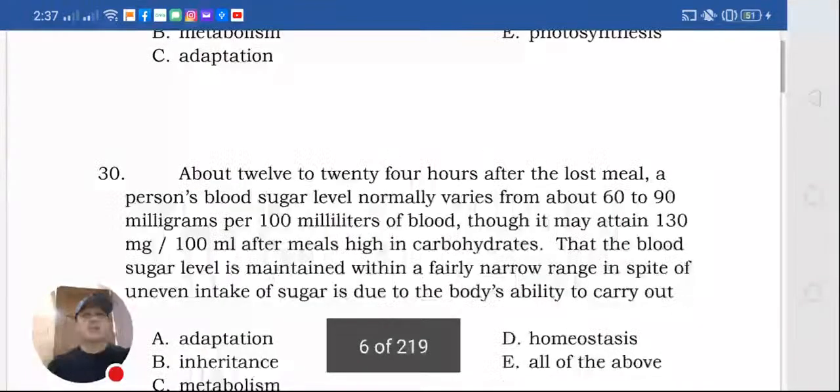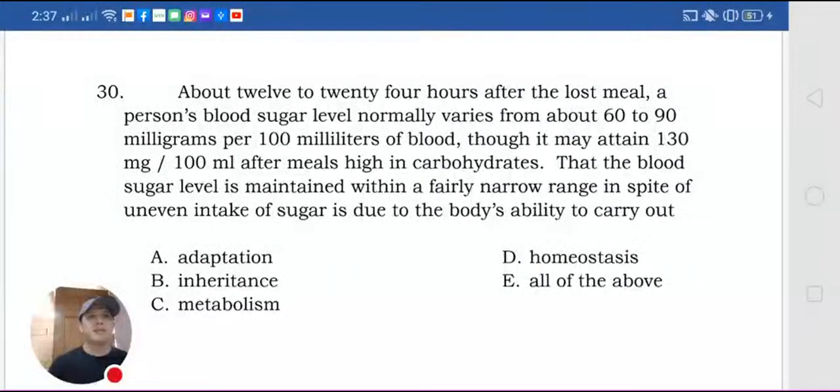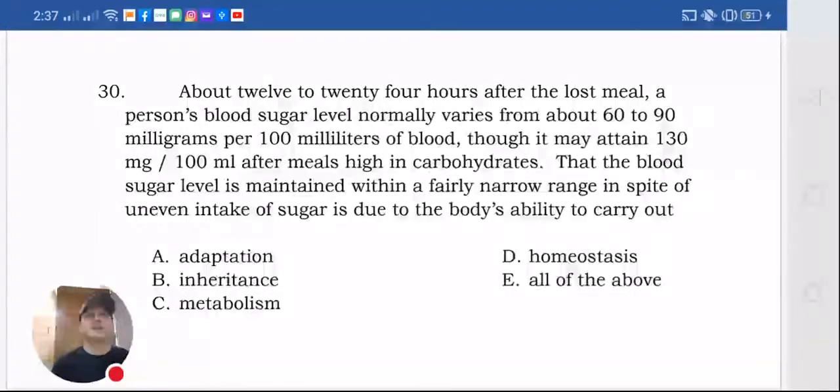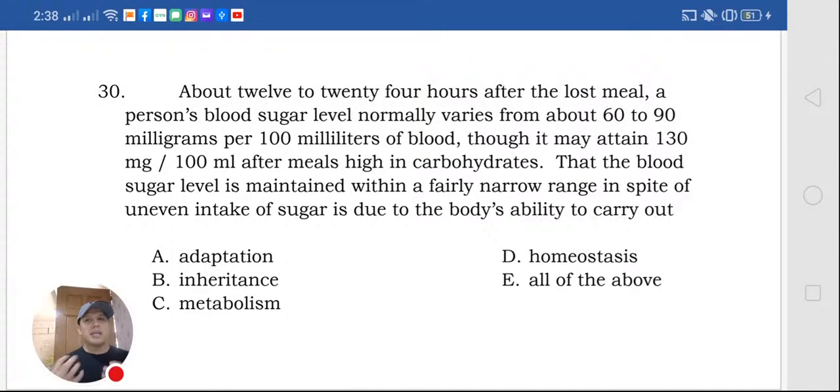Okay. So, last question muna tayo. About 12 to 24 hours after the last meal, a person's blood sugar level normally varies from 60 to 90 milligrams per 100 milliliters of blood. Though it may attain 130 per 100 ml after meals high in carbohydrates, kasi pag kumain tayo, mas mataas yung sugar level natin kasi nag-i-intake tayo ng rice, especially yung carbohydrates rich food.